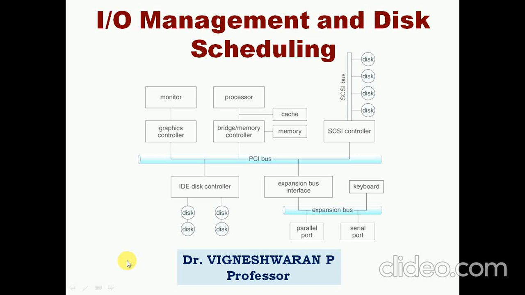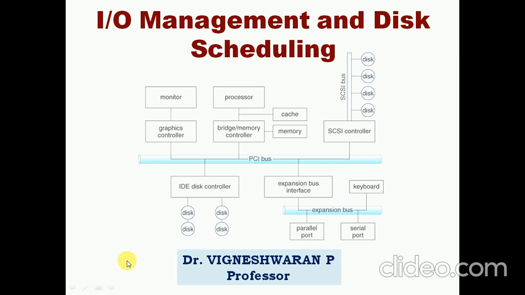How we are able to access those disk drives with the help of certain parameters, what is the seek time, and to improve the performance of the system, what is the response time, what is the seek time, everything we are going to discuss in the disk scheduling algorithm.